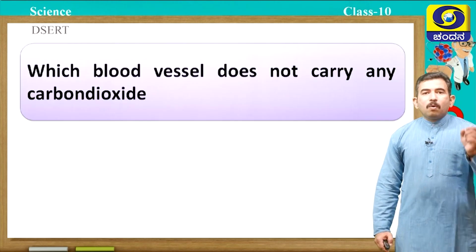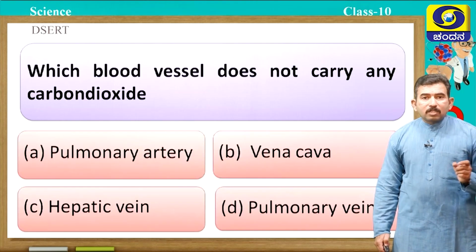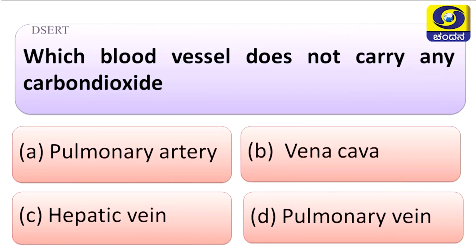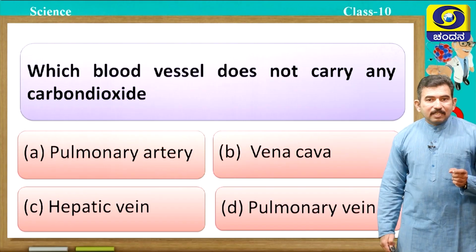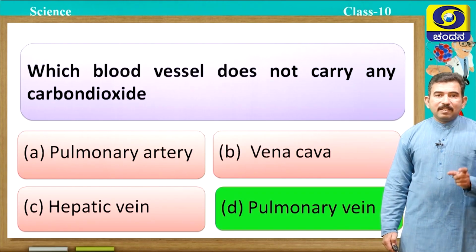Next, which blood vessel does not carry any carbon dioxide? Options are pulmonary artery, vena cava, hepatic vein, pulmonary vein. Which is the correct answer, students? Yes, you are right. Pulmonary vein.